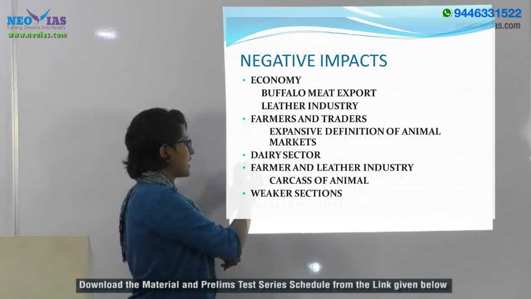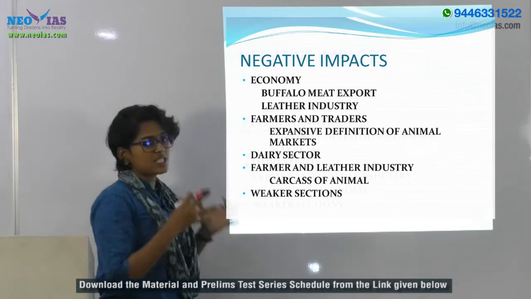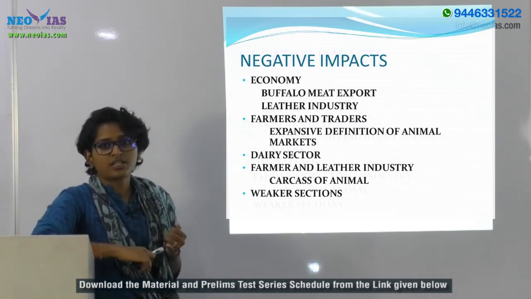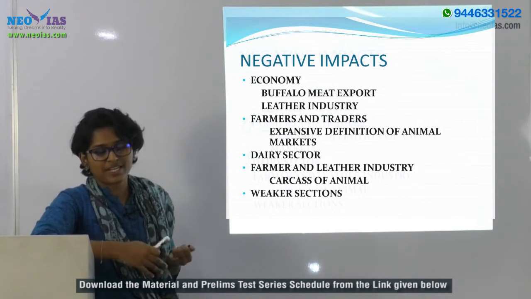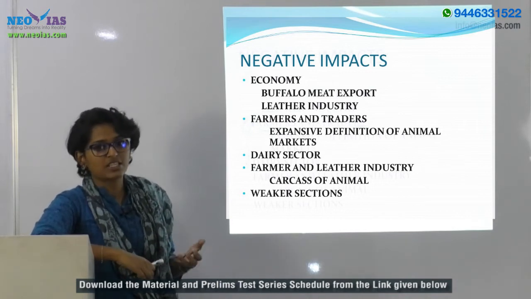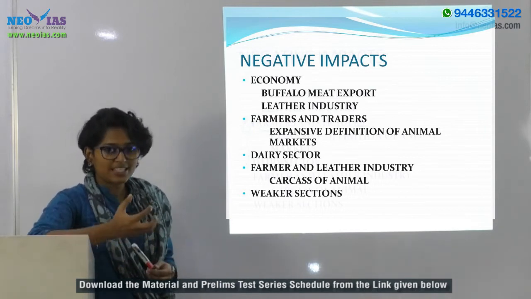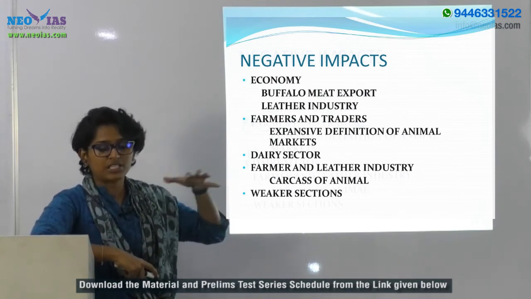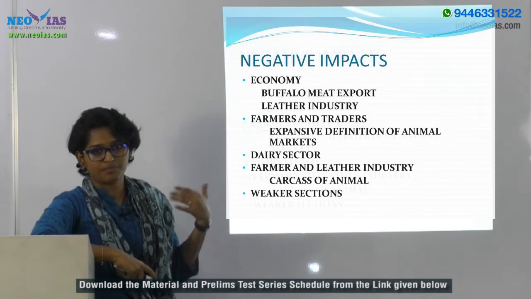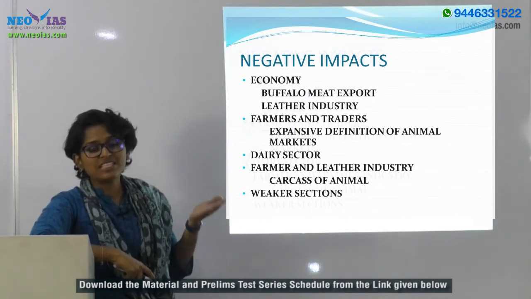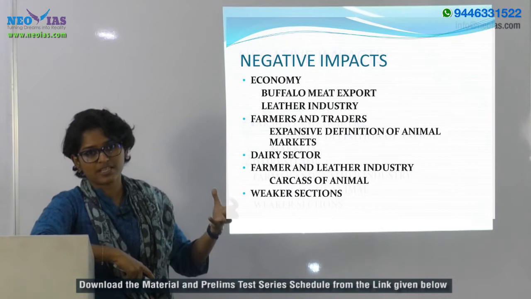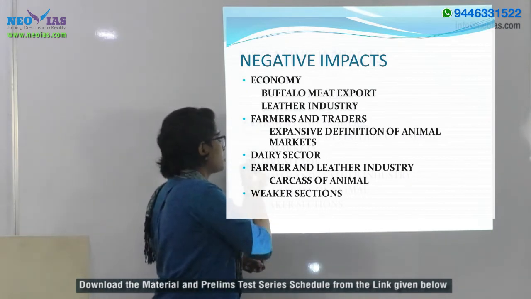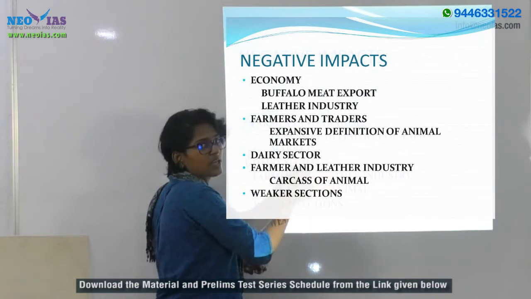So what happens is that because of this problem, they'll be forced to raise the price of different animal products, I mean cattle products like milk or ghee, so that they can finally get cash out of it, or to even sustain that unproductive animal, they need more money. So it will even lead to a rise in the price of different dairy products. That is also very unviable for a sector like dairy.